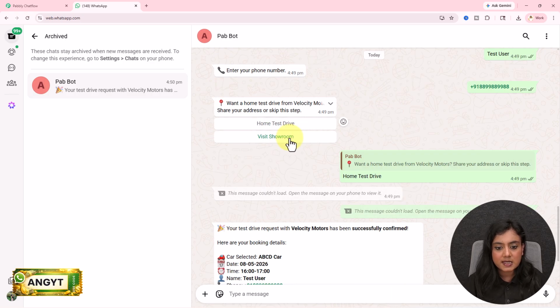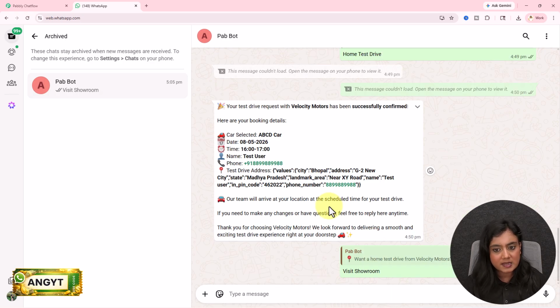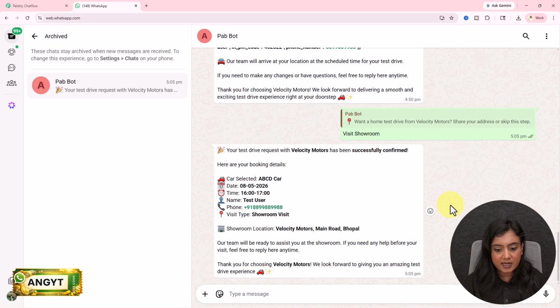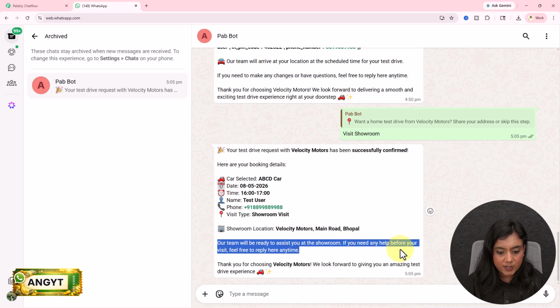So the person will select the visit showroom option from here instead of the visit home, then they will receive a message just like this that I will show you on the screen. "Your test drive request for Velocity Motors has been successfully confirmed. Here are the booking details. ABCD car, this is the date, this is the time, name was test user, this is the phone number, it is a showroom visit, and the address is Velocity Motors Main Road, Bhopal. Our team will be ready to assist you at the showroom. If you need any help before your visit, feel free to reply here."